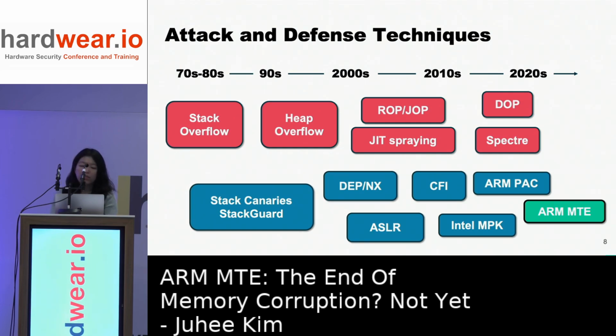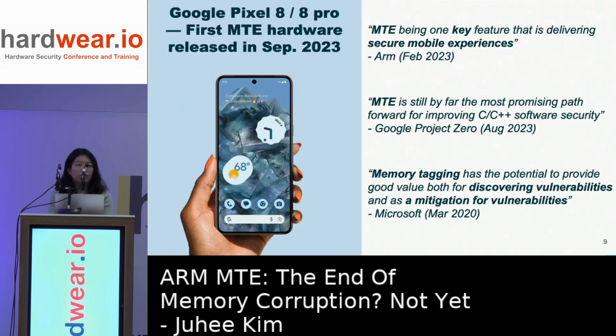So from the early days of buffer overflows to the recent ROP and data-only attacks, attack techniques have evolved, and in response, defense mechanisms like stack protections, ASLR, and CFI have been developed. And in recent years, hardware-based defenses like Intel MPK and ARM PAC have been introduced. Last year, ARM memory tagging extension, MTE, became publicly available.